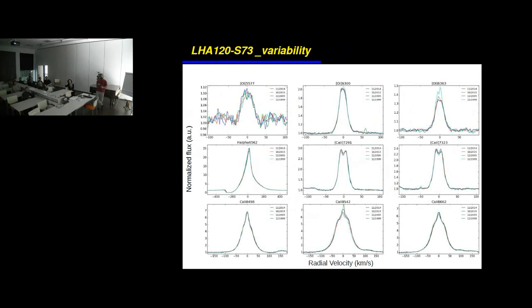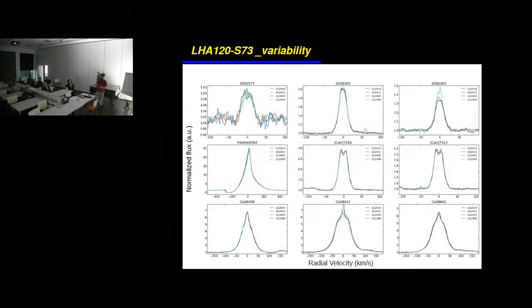But in general, you can see that this line, which is much stronger, is stable. Also the calcium lines, and H-alpha is extremely stable. We can see also at the same time that we do have presence of the 5577 line. So we do see this line on this star.